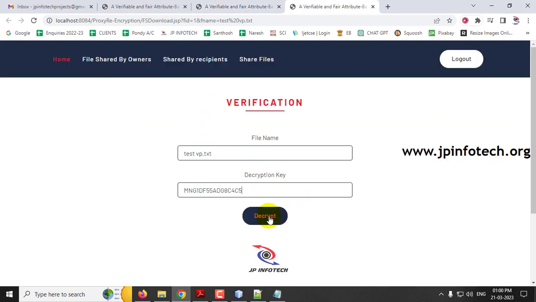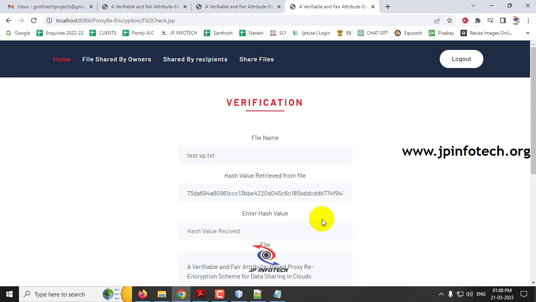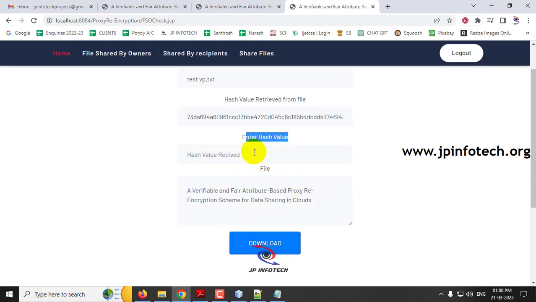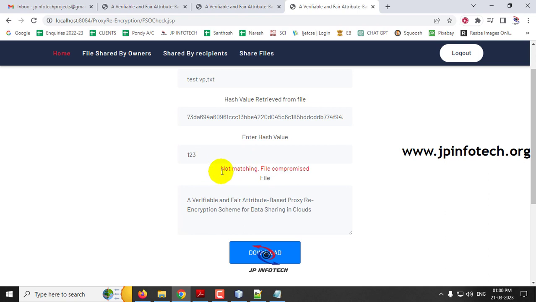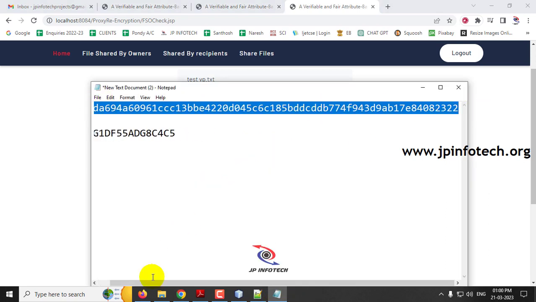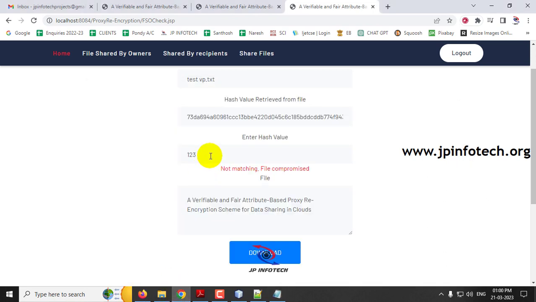So just give the decryption key and click decrypt, and now you can see the file name, hash value retrieved from file, and enter the hash value received and file. So if you are not giving any details, it asks for the hash value. If you're giving some random one, it says that it's not matching, file compromised. So let me give the exact hash value.